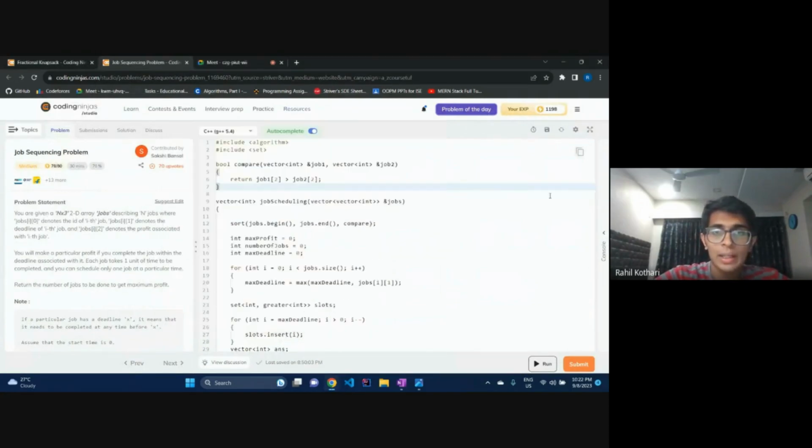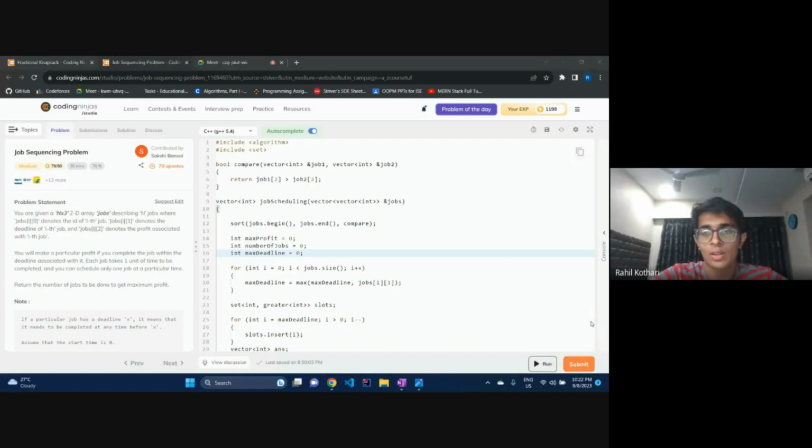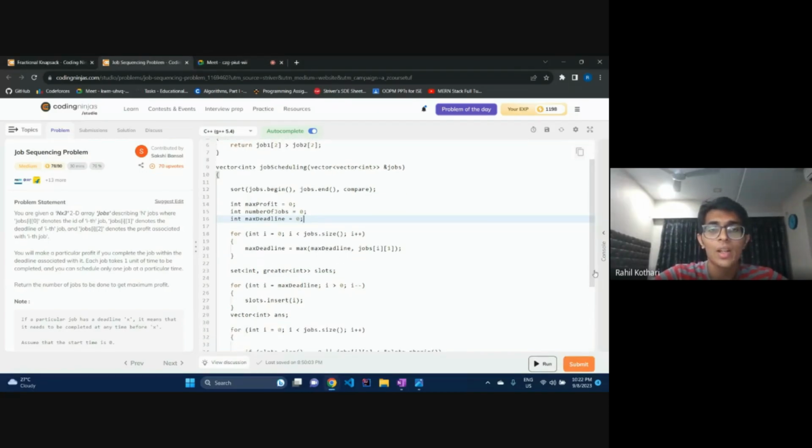So yeah, I'm sorting the vector according to the maximum profit. I declare three variables over here: int max profit, number of jobs, max deadline. Just like someone asked, I think Dhruv had asked, what is the size of the array or this set? Maximum deadline. So to find that maximum deadline, I am running a for loop to find till what day do I have to keep a track of.